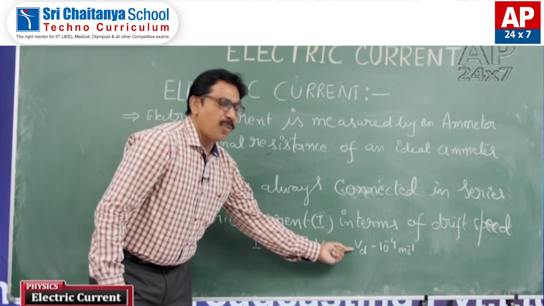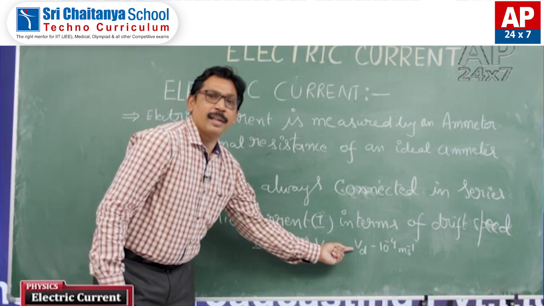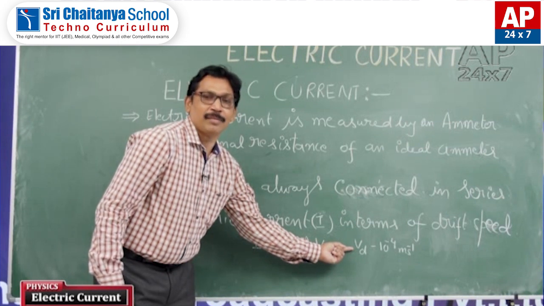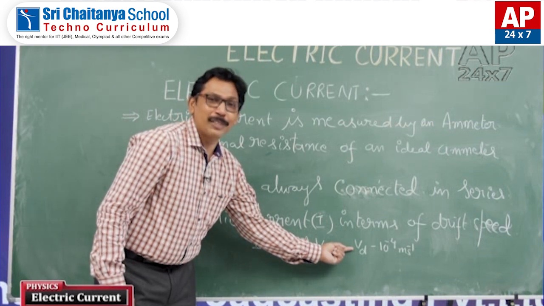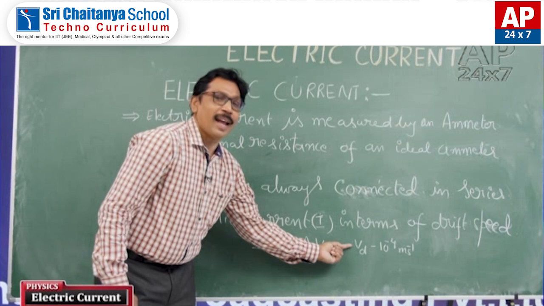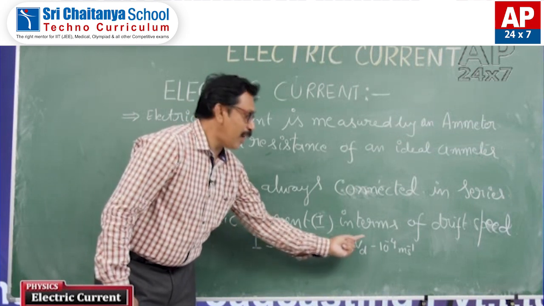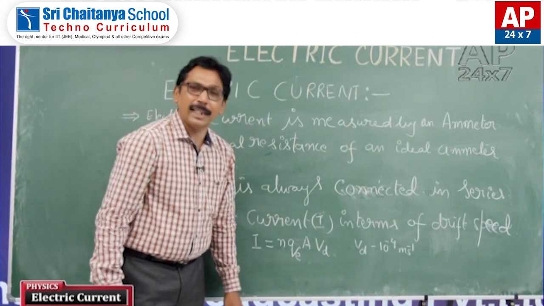The drift speed of an electron is influenced by an electric field. The electric field always comes into the picture when there is a potential difference. What is that, my students? I said that the drift speed has a value of about 10 to the power of -4 meter per second.